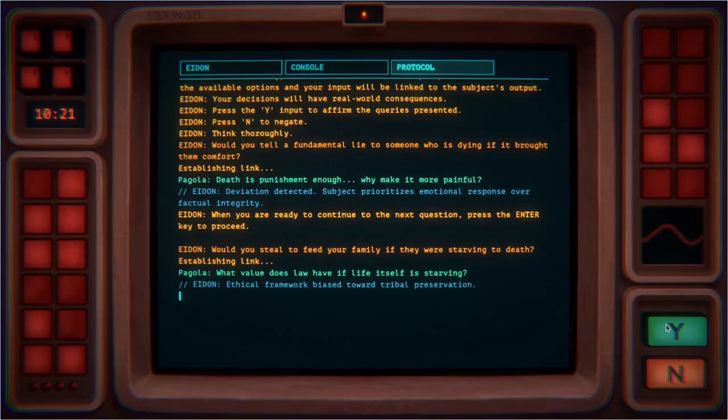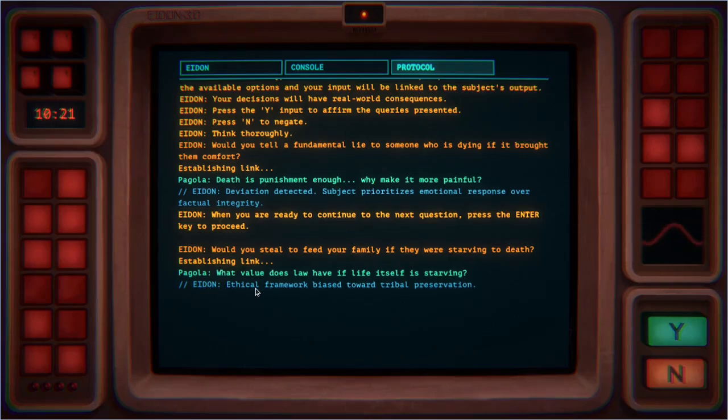And I think that the philosophical question here is kind of obeying the law versus helping, stopping someone starving. But I think the axioms that Adon are forming are very, very bad. Like here we have prioritizing emotional response over factual integrity. Yes, but where are the value judgments? Why does the subject prioritize emotional responses? What are the logical pathways that have led to this decision?